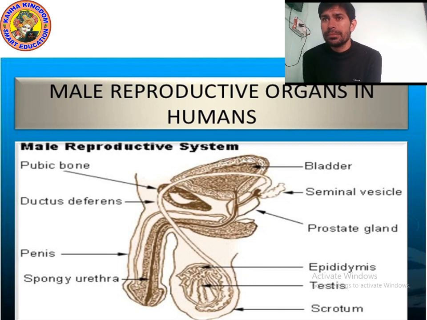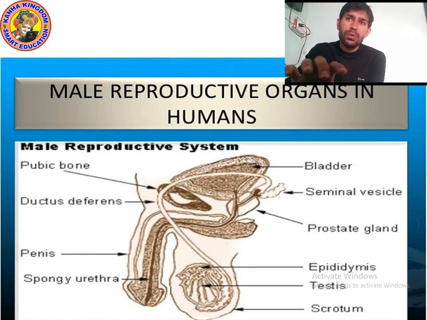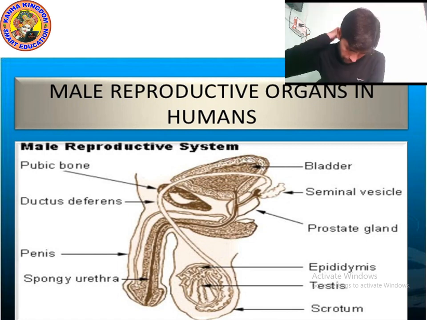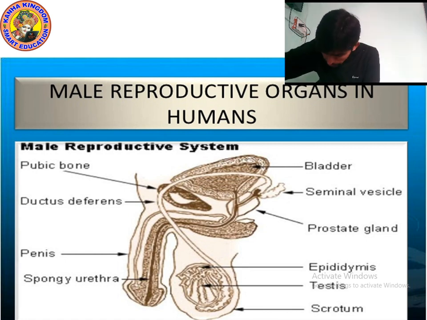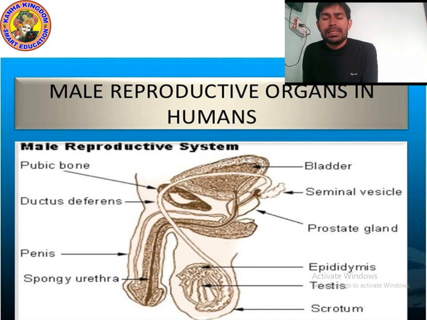Okay, bladder, seminal vesicle, epididymis, testes, ductus deferens, spongy urethra, pubic bone. So these are the parts of male reproductive organs in human. So remember kids, male reproductive organ releases male cell. Or you can say that male reproductive organ releases male gamete.